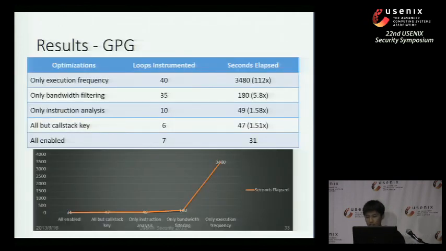Okay, so here's the result of the GPG experiments. We log the time spent before MovieStealer pinpoints the certain loop that is responsible for the GPG decryption. With different optimizations, there's a really big difference in the time elapsed before you do that. We can see that those optimizations really work. A lot of time can be saved when enabling all the optimizations. It's only about 1% of the cases where only execution frequencies is enabled, right?